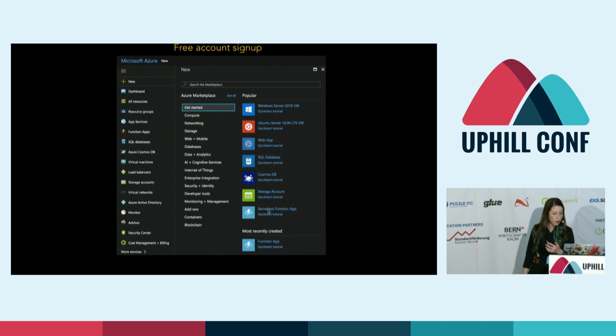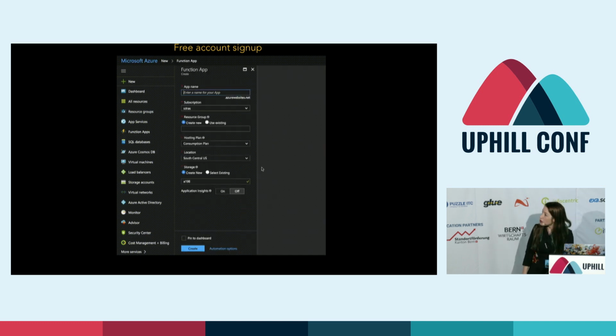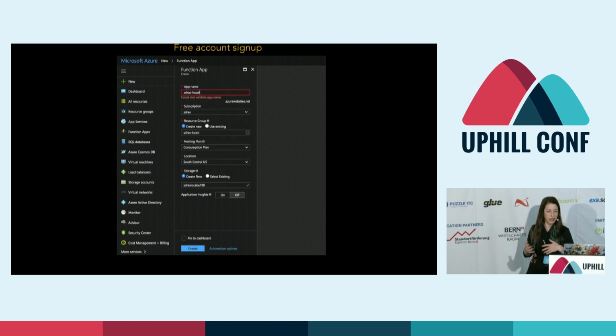So if we go into the portal, the setup of a function is pretty trivial. We get a free account, we go into the portal like this, and we have a number of options here that mostly get populated for us.